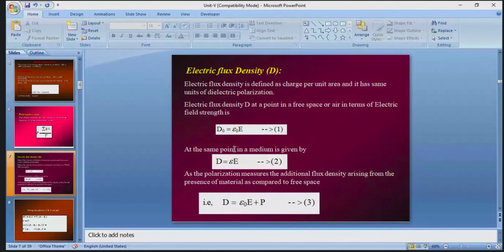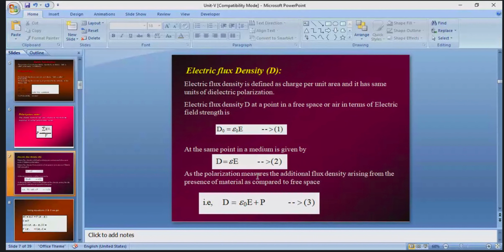At the same time, if the material is placed in an air medium or any medium, the flux density should be written as D is equal to epsilon into capital E. So one equation is for free space and another is for air medium or any medium. This is equation number 1: D naught is equal to epsilon naught E, and D is equal to epsilon E. This is equation number 2.